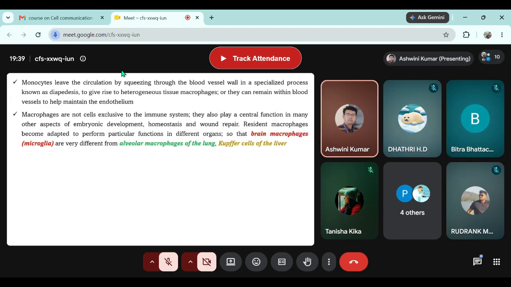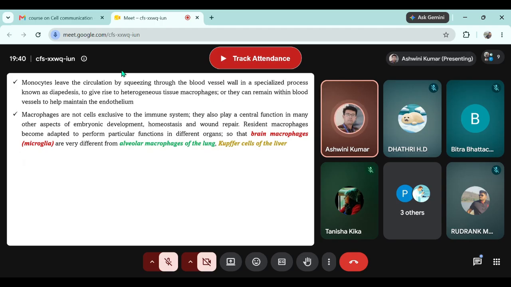Okay. So monocytes leave the circulation, squeezing through the blood vessel wall in a specialized process called diapedesis. Whether it's a monocyte or neutrophil or any immune cell, on call from a chemokine or cytokine, they are normally present in the blood circulation.